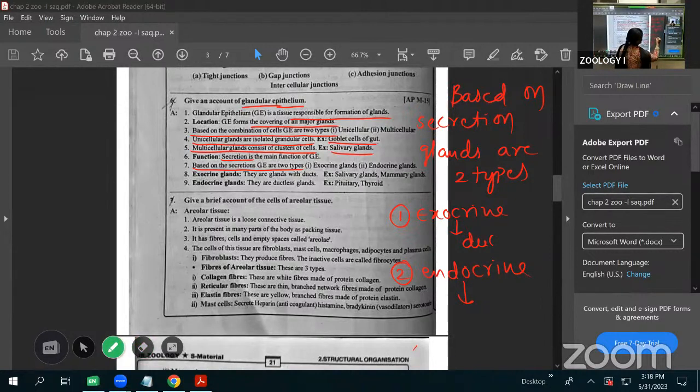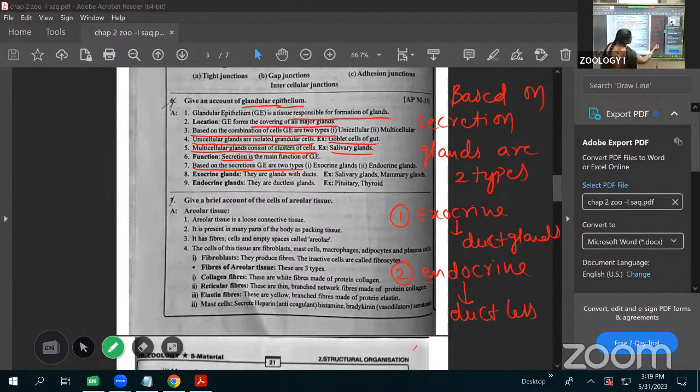So the duct glands. Next, endocrine glands are the ductless glands. Here, which one is the exocrine glands? For example, the duct glands means salivary glands, the liver, pancreas. These all belong to the duct glands. They are provided with the ducts. That's why we call it the duct glands.